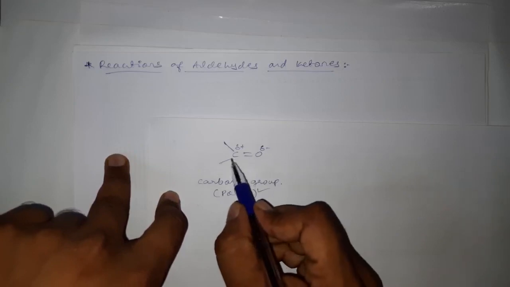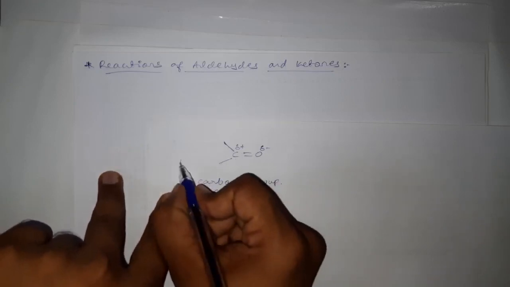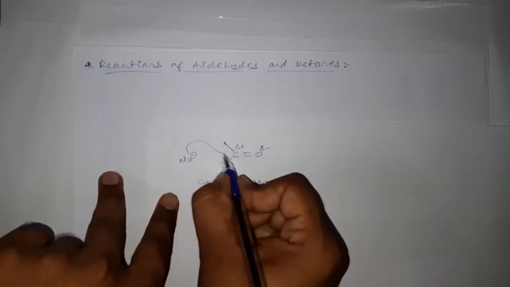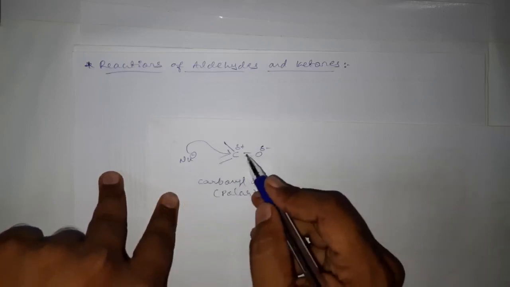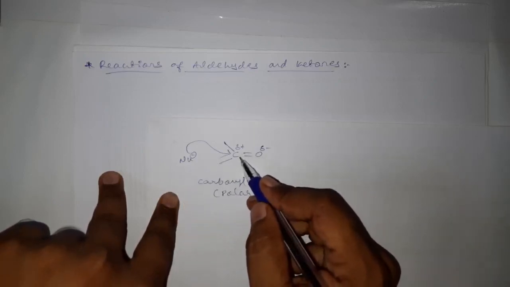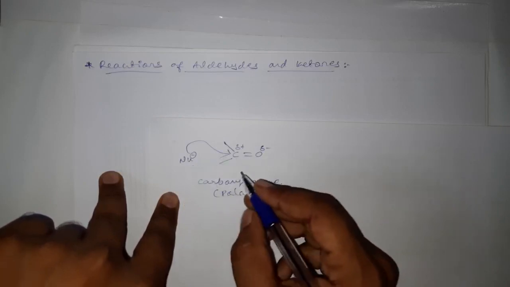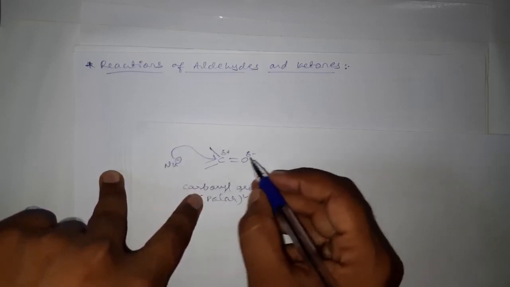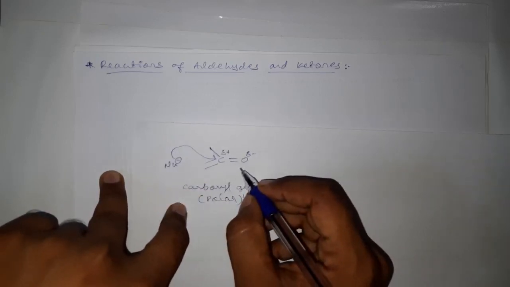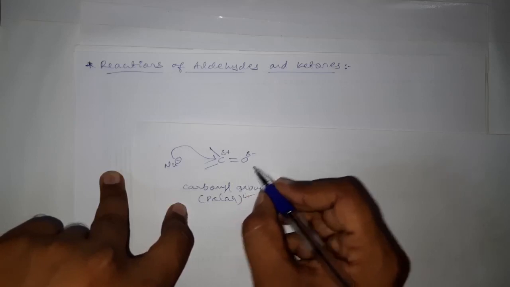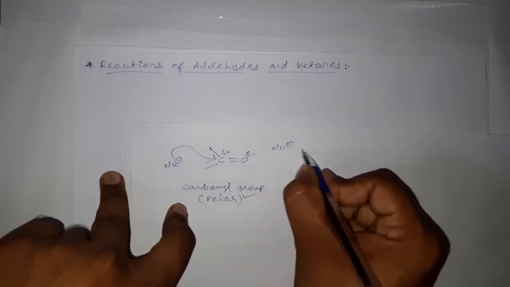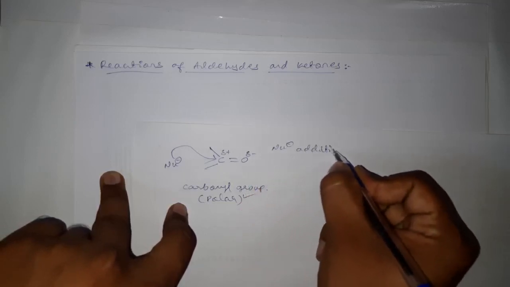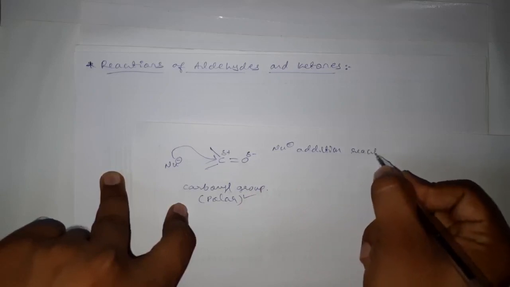The carbonyl carbon of aldehydes and ketones can be easily attacked by a nucleophile. This carbonyl carbon, being electrophilic in nature, will be easily attacked by the nucleophile, and therefore we can say the carbonyl group of aldehydes and ketones can easily undergo nucleophilic addition reactions.